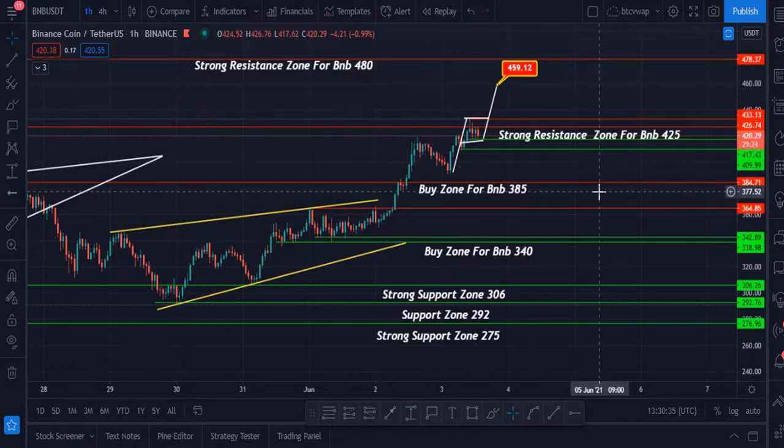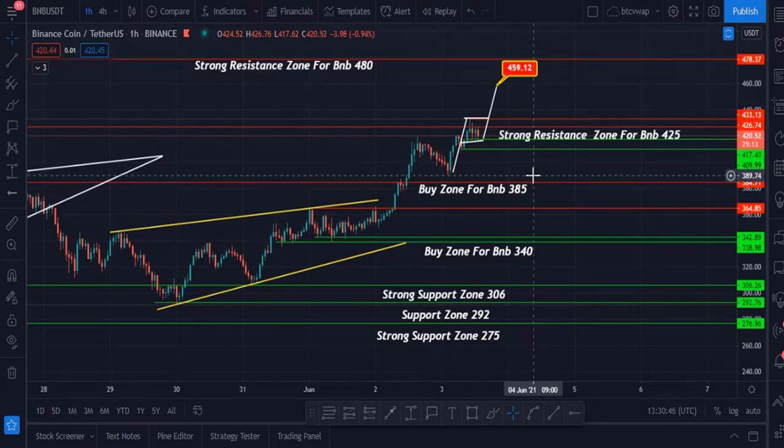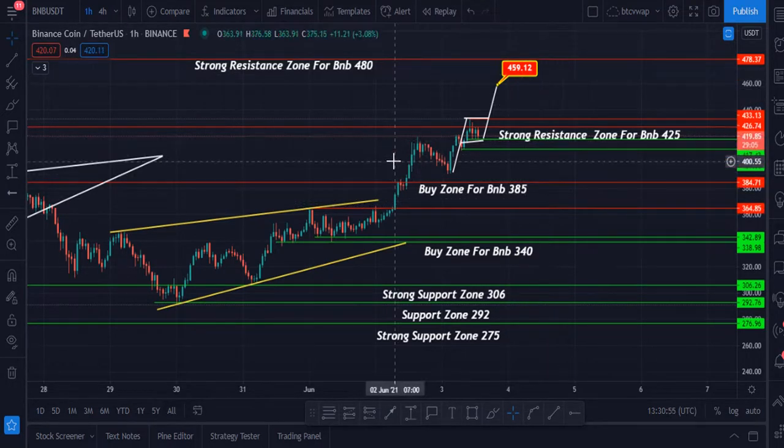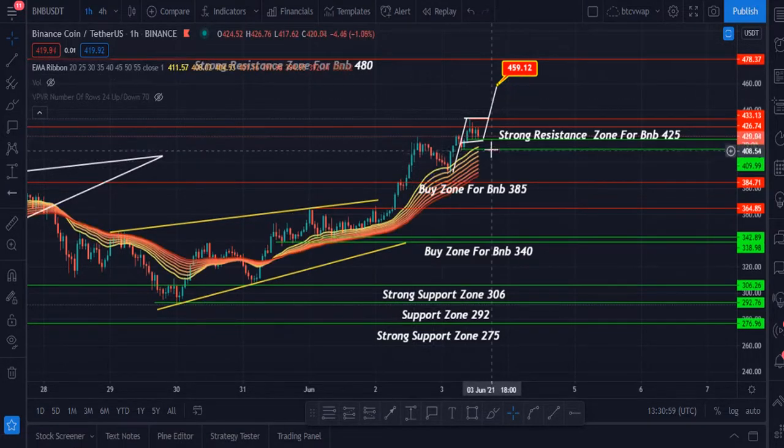But we have to look at this area, $409. If BNB breaks this $409 towards the downside, in that case, maybe it can hit $390 and maybe $385. Otherwise, it is ready to go up and hit $459. Let me show you the EMA. How beautifully Binance Coin broke the EMA ribbon towards the upside, and this is turning into a support zone.